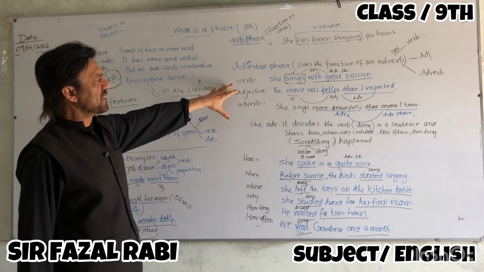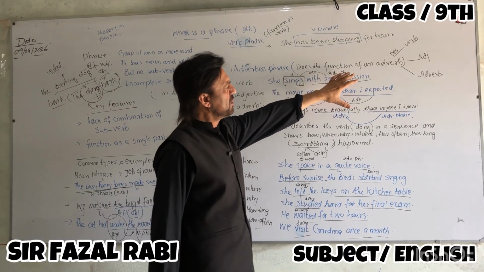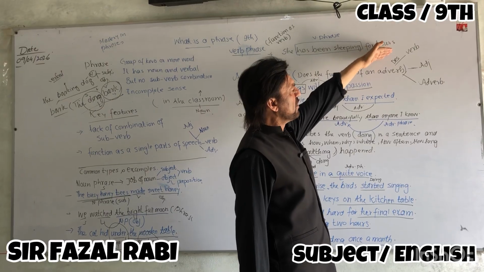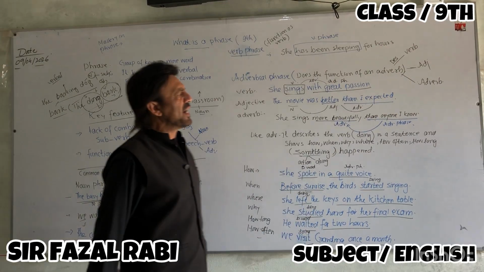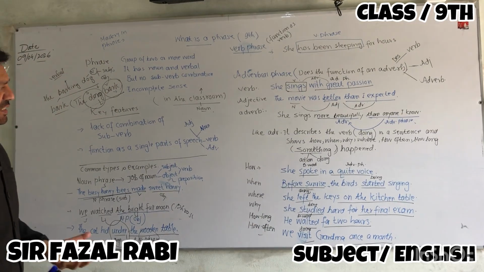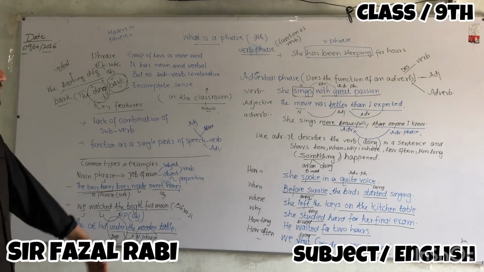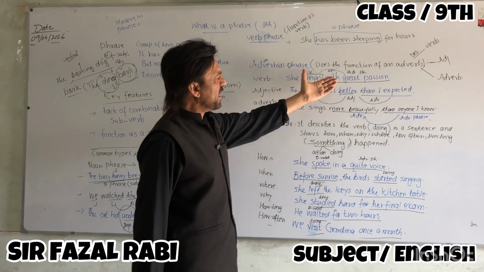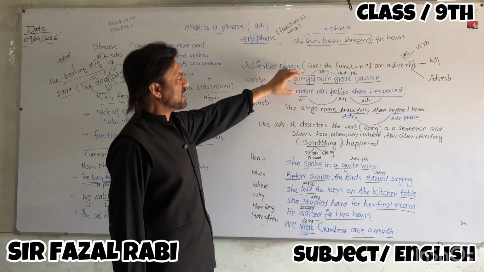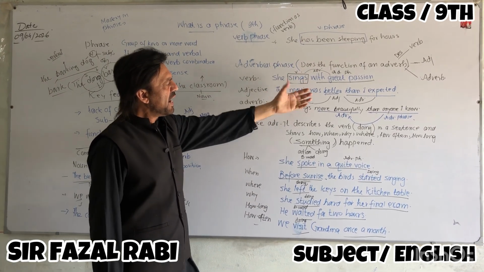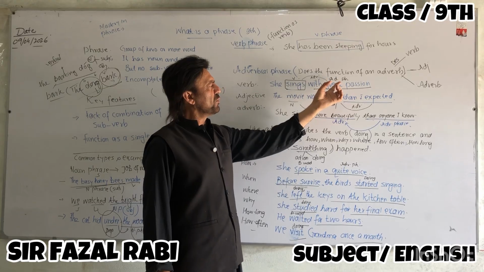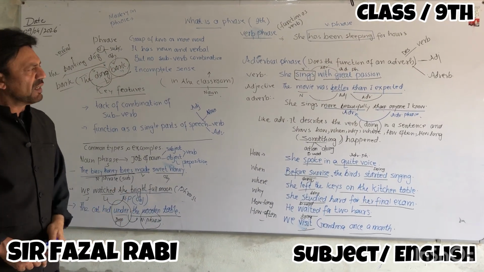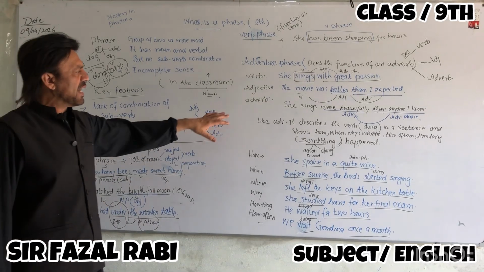When the phrase does the function of an adverb, meaning when it describes a verb, an adjective, or another adverb, then it's called an adverbial phrase. Let's see the example. For verb, she sings with great passion. Here sing is a verb, a doing word, and this group of words describes the doing word sing, so it's called an adverbial phrase.